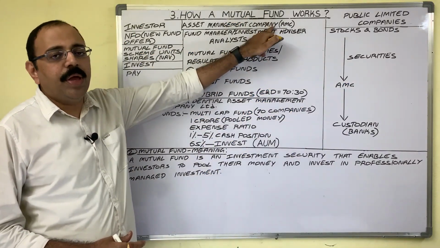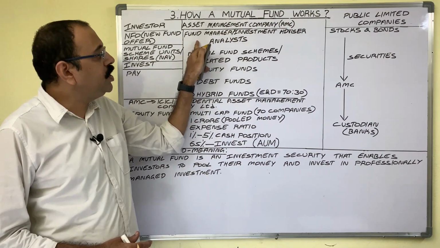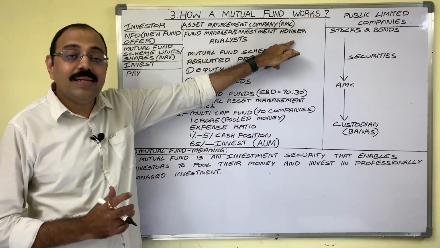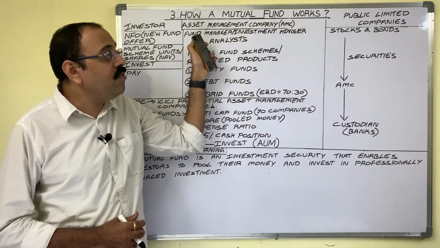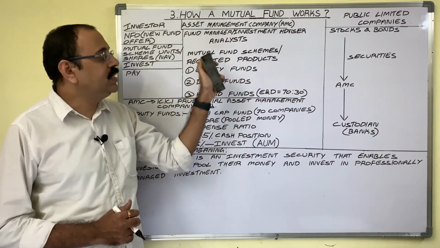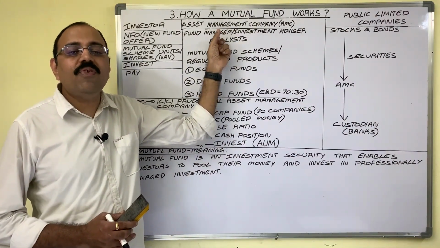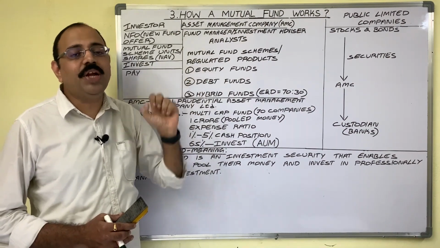Asset management company hires fund managers. Fund manager is also known as investment advisor. He has expertise and deep skills on the functioning of stocks and bonds market. Fund manager appoints analysts. These people are appointed to perform market research and to chart out best investment options.